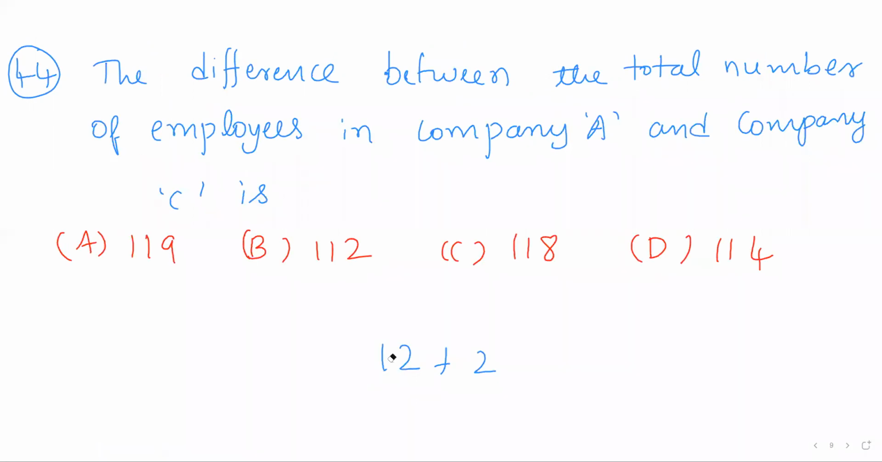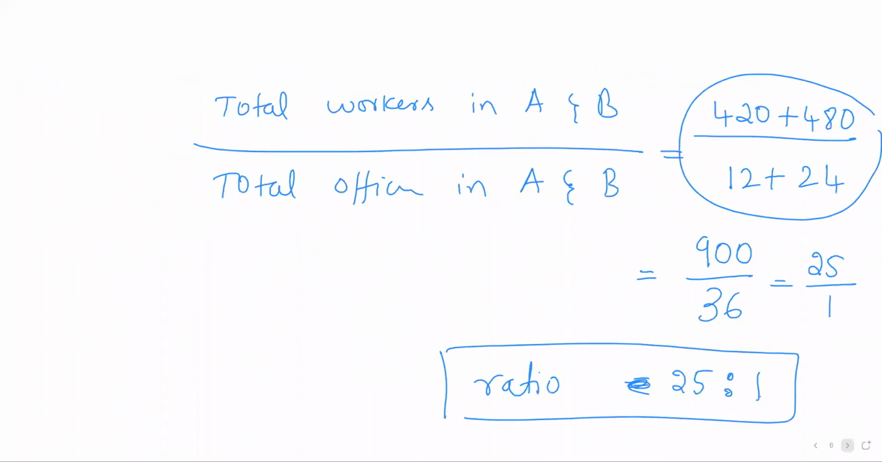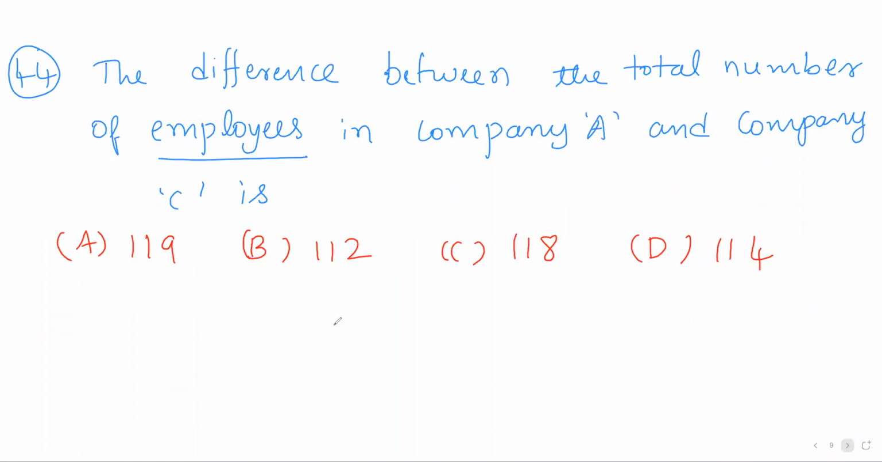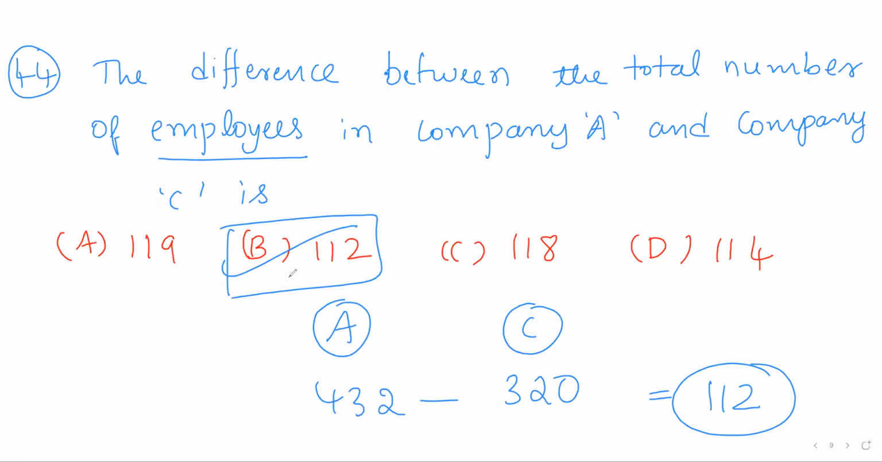Okay. So next, 44th question. The difference between the total number of employees in company A and company C. So once again, just go back to that table. Employees in company A is 432 and employees in company C is 320. So the difference is 112. So the answer is option B, 112.